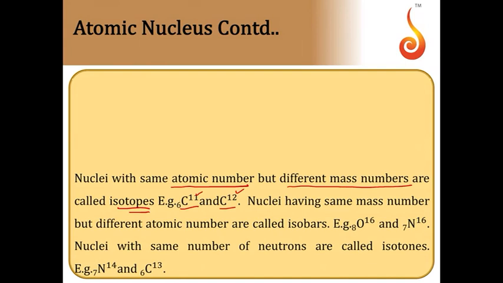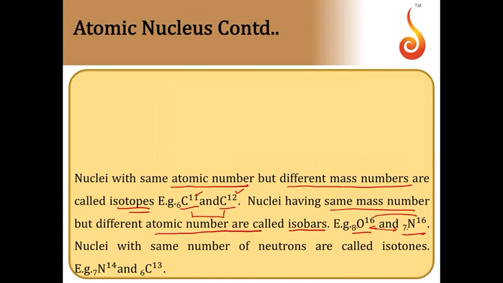Then nuclei having the same mass number but different atomic number are called isobars. For example, oxygen 16, nitrogen 16. Nitrogen 14 is the normal isotope, and nitrogen 16 is another isotope. So these two have the same mass number but different atomic number, so chemically their properties are different. But here both of them are carbon only, so their chemical properties will be the same.